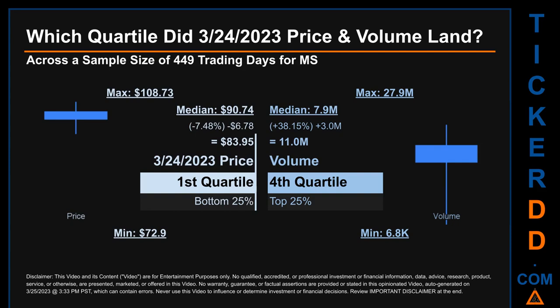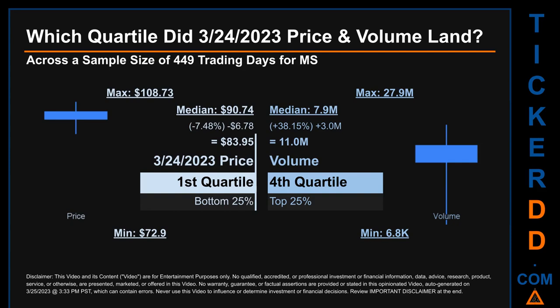Which quartile did March 24, 2023 price and volume land? Across a sample size of 449 trading days, the maximum end-of-day price for MS was $108.73 while the minimum was $72.90. Within that price range, March 24, 2023 price, of $83.95, landed within the first quartile, meaning it was within the bottom 25% of all sampled end-of-day prices. The day's volume landed within the fourth quartile, marking it within the top 25% of all sampled daily volume, which saw a max daily volume of 27.9 million and a minimum of 6.8 thousand.